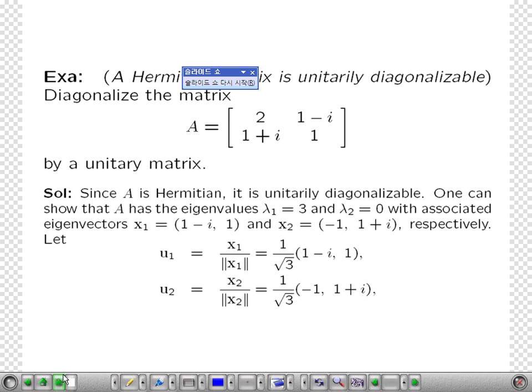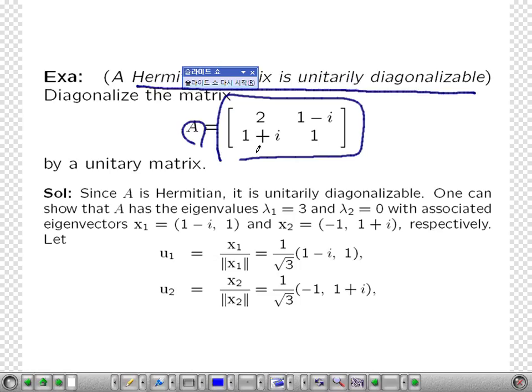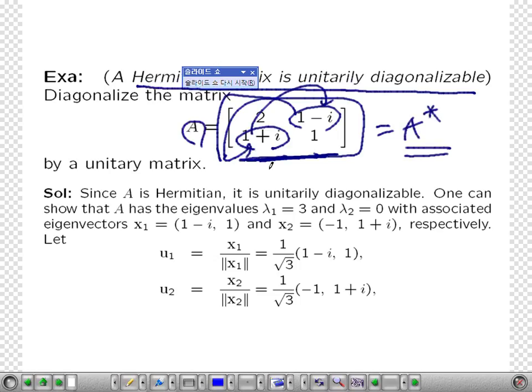So here are some examples. A Hermitian matrix is unitarily diagonalizable. This is a Hermitian matrix. This is the same as A star, isn't it? The conjugate of this one is A plus I, so it goes here, and the conjugate of this one, A minus I, goes here. So A is the same as A star. So this matrix A can be diagonalized by a unitary matrix.